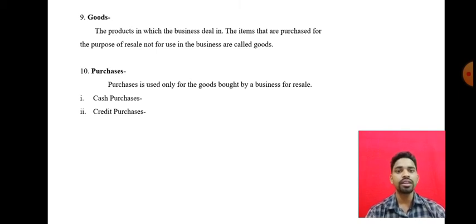Like this, there are so many basic terms or basic terminologies of accounting. I hope you understood whatever terms I explained. If you do not understand any concept, you can contact me.